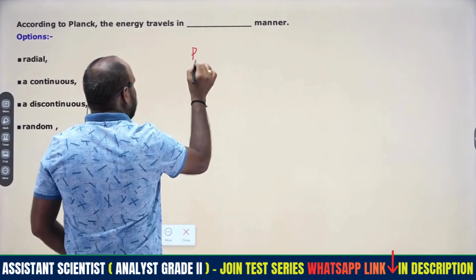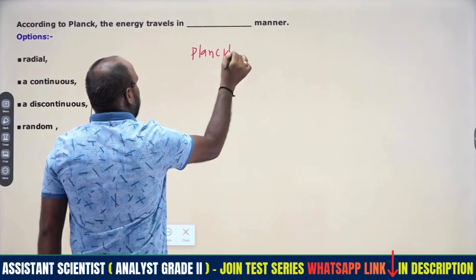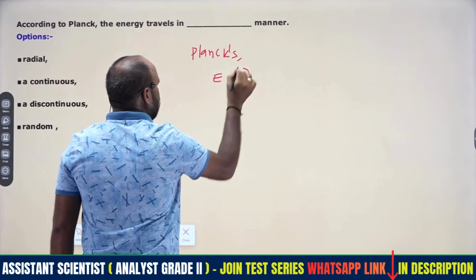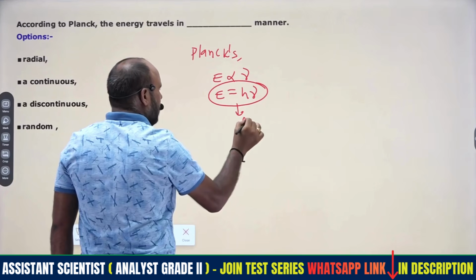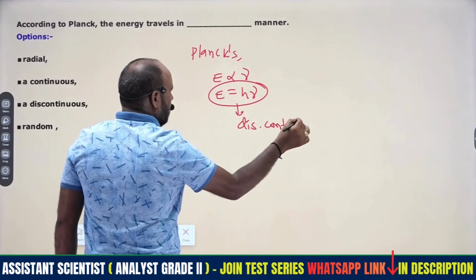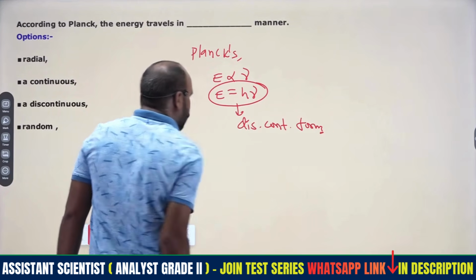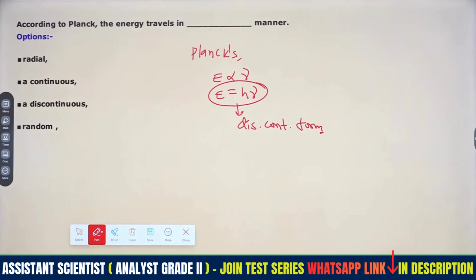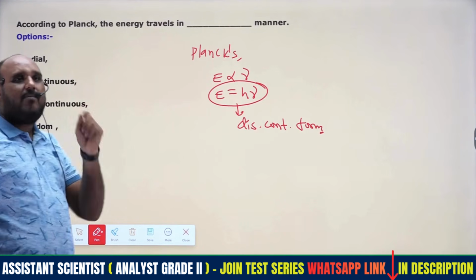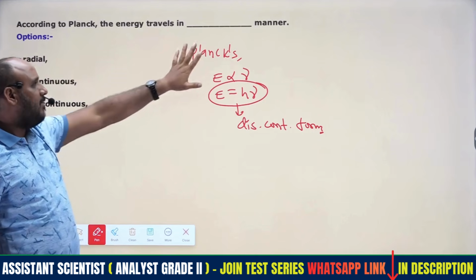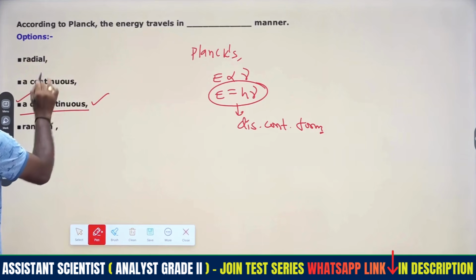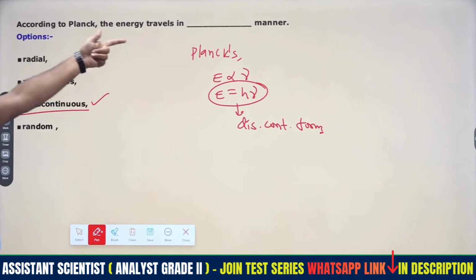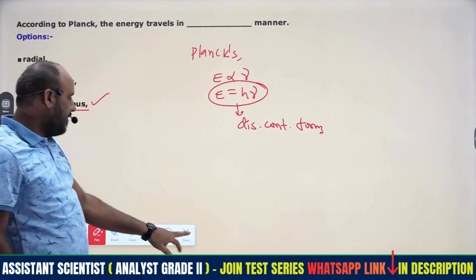According to Planck's, energy is directly proportional to nu, therefore E equals h nu. This is always in a discontinuous form. The energy is either absorbed or emitted in the form of small packets, and those small packets are considered quanta, right? So according to Planck's, energy travels in a discontinuous manner, right?